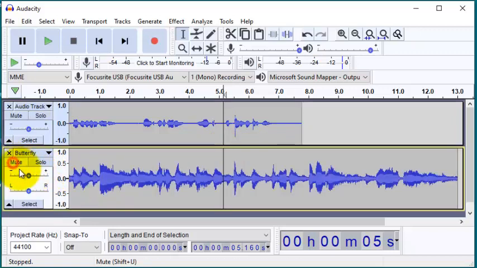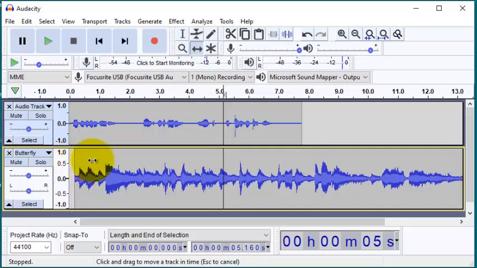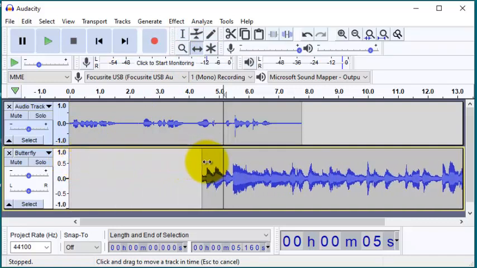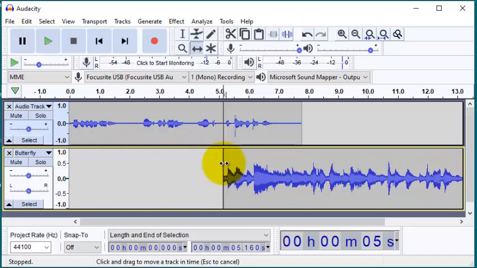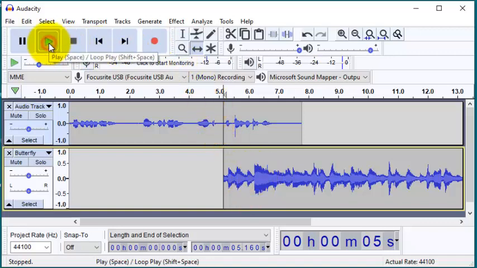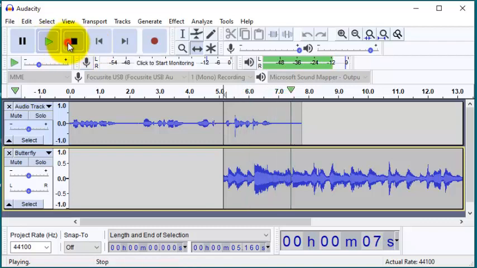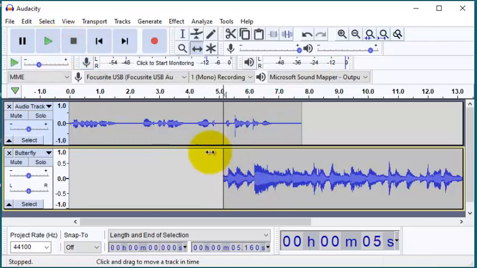So I'll unmute it. I'll use one of the tools known as the time shift. I'll come here, select it, and I can move the track like this. I can shift it and bring it where I want it. So if we play them together, let's see. A beautiful butterfly. So we can see that this track is much louder than the previous one, and it starts abruptly.